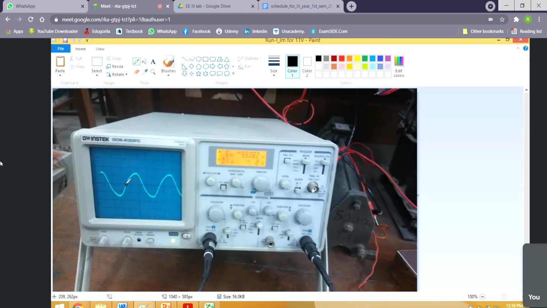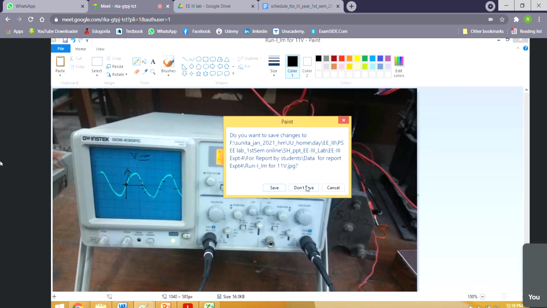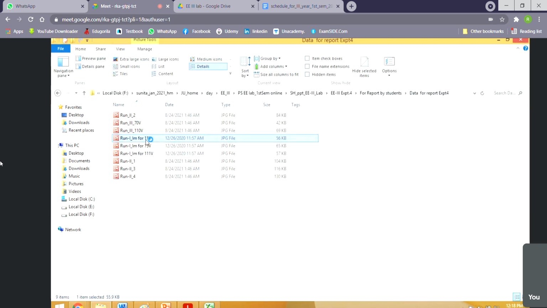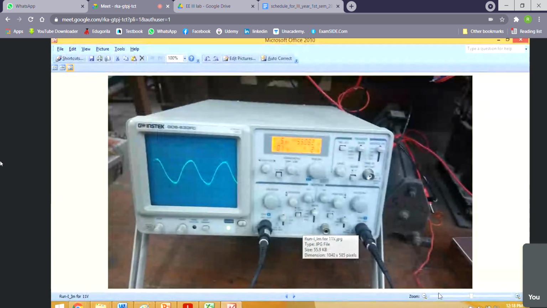You mark here, then you make the axis here, then you make the point here. And then in that way you trace using tracing paper or whatever. And then you mark this axis and write the voltage applied. Can you follow me? Yes, ma'am. So in this way you have to do it, because there is nothing more to do than that. So I have drawn it for 11 volt.